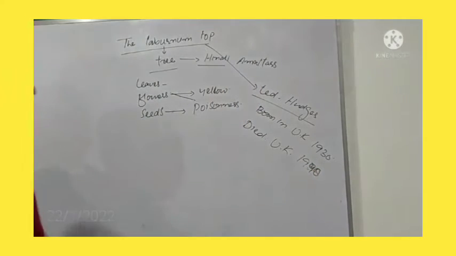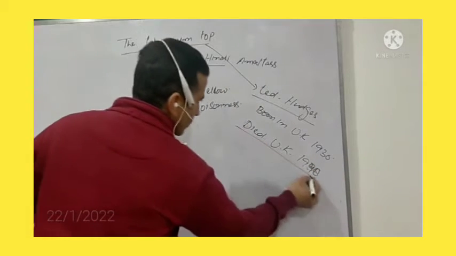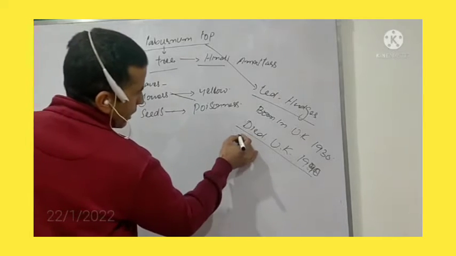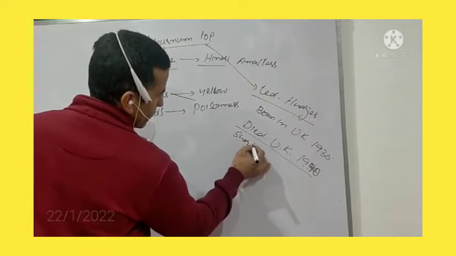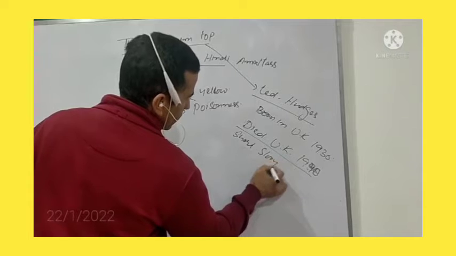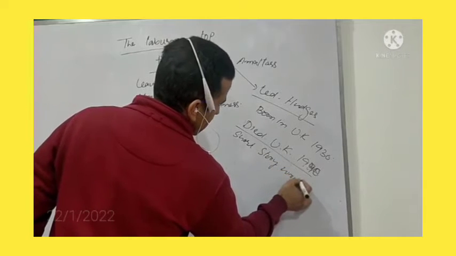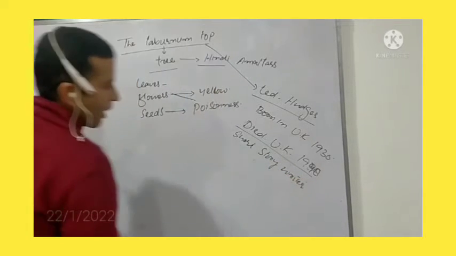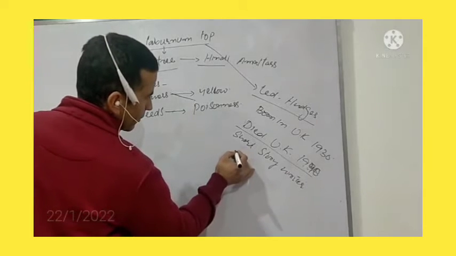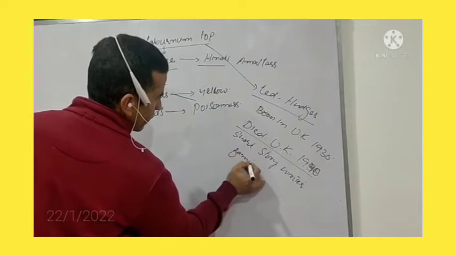He was a short story writer and a famous poet.